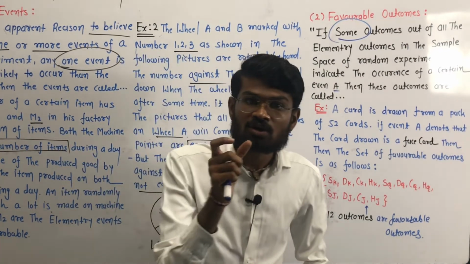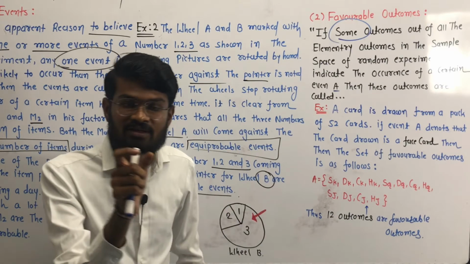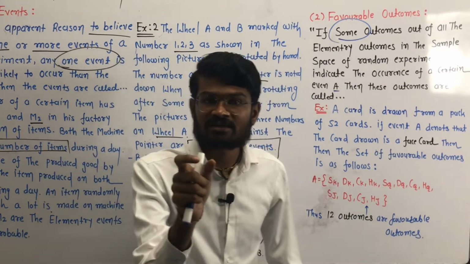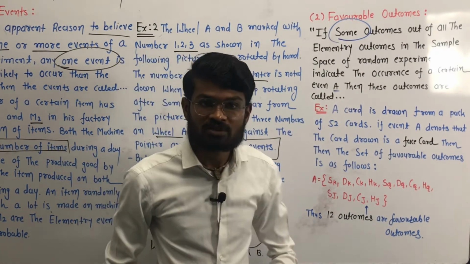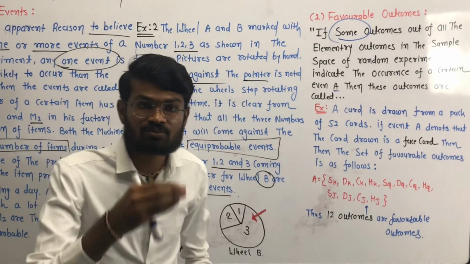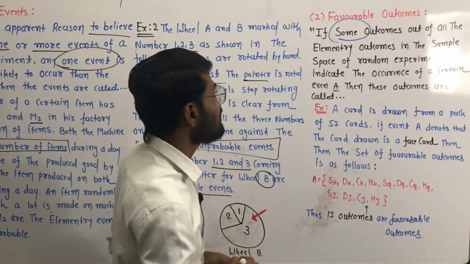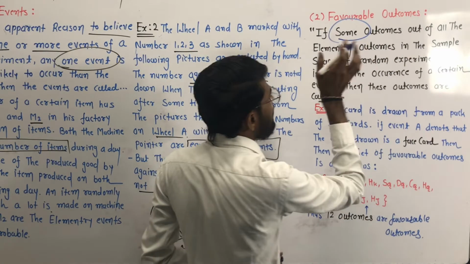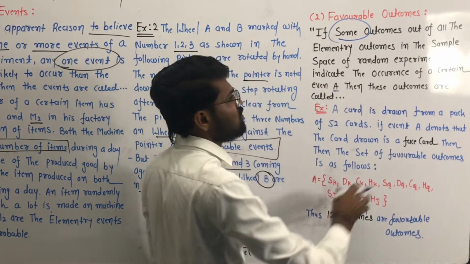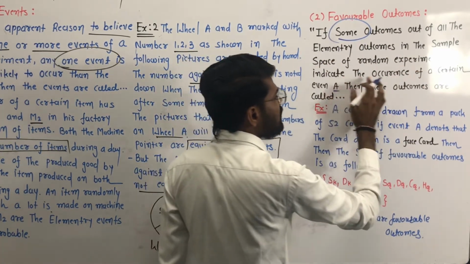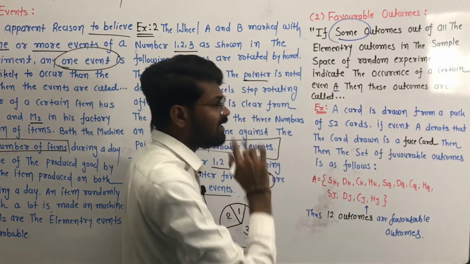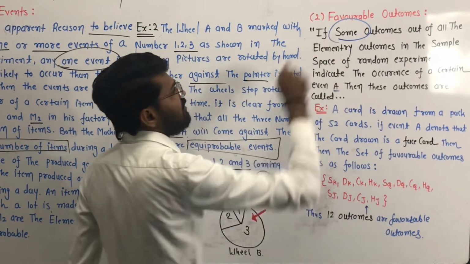It is called the favorable outcome, and this favorable outcome is from our possible outcomes. Clear? If some outcome out of all elementary outcomes in the sample space of a random experiment indicates the occurrence of a certain event A, then the outcomes are called favorable outcomes.